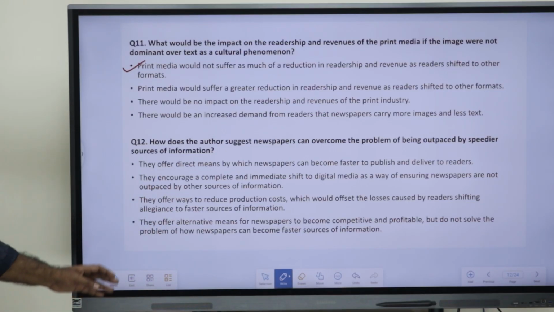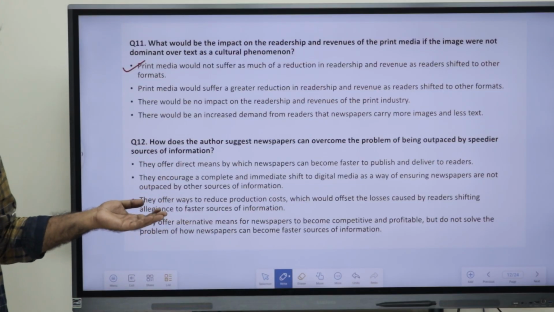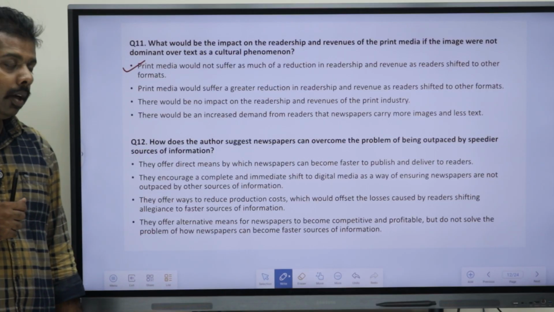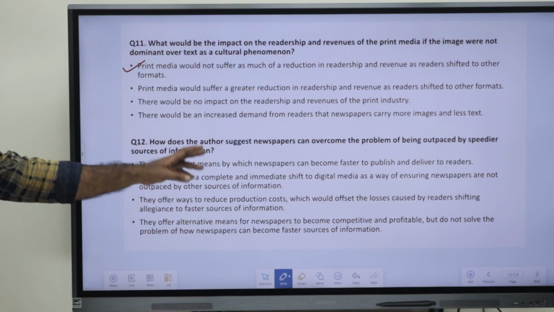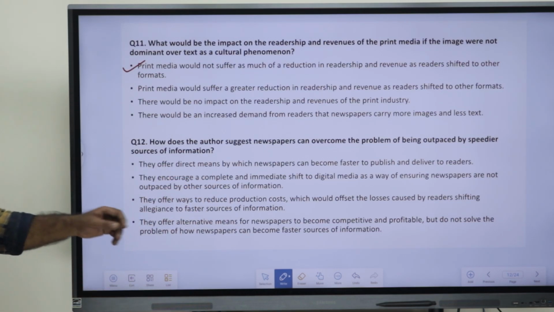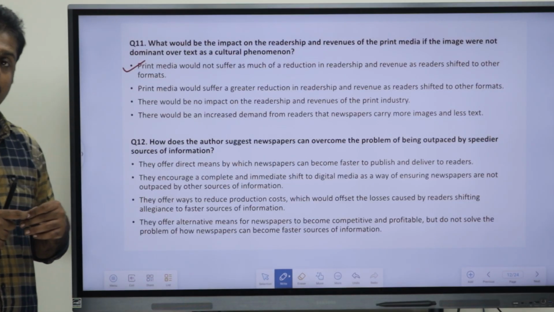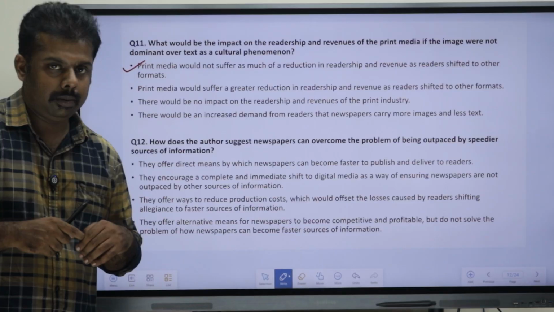Now, the third option says that they offer ways to reduce production costs which would offset the losses caused by readers shifting allegiance to faster sources of information. Now, the fourth says that they offer alternative means for newspapers to become competitive and profitable, but do not solve the problem of how newspapers can become a faster source of information.